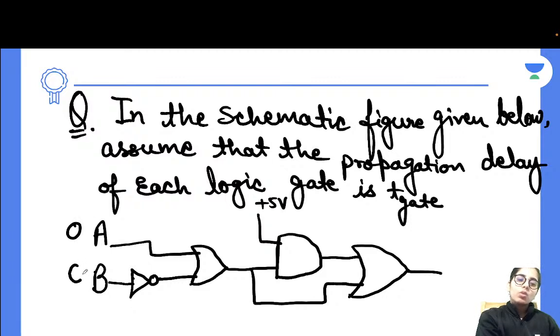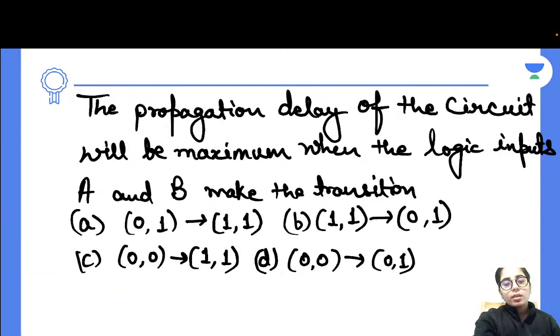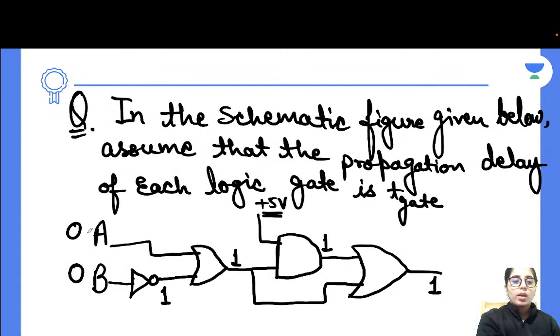So if I take 0 0 here, it's going to be 1, and then it gives us 1 and 0 for the OR gate. It's 1. This is plus 5 volts. We will treat it as 1. So 1 and 1 will be 1. 1 and 1 will be 1. At the same time, if I consider the other second case, that is going to be 0 and 1. So A is 0, B is 1 there. So it will give you 0 now, and 0 and 0 will give you 0 now, and 0 and 1 will give you 0 now, and 0 and 0 will give you 0 now, right?